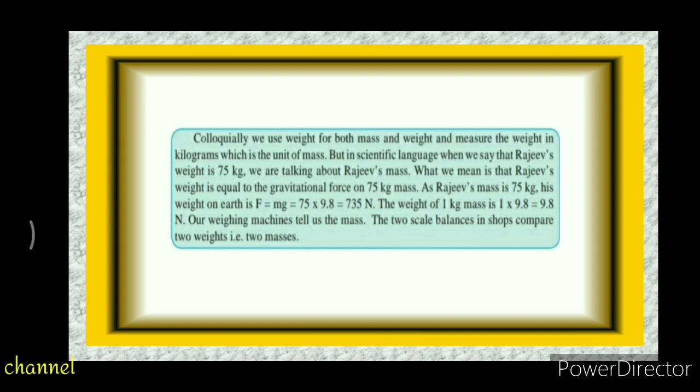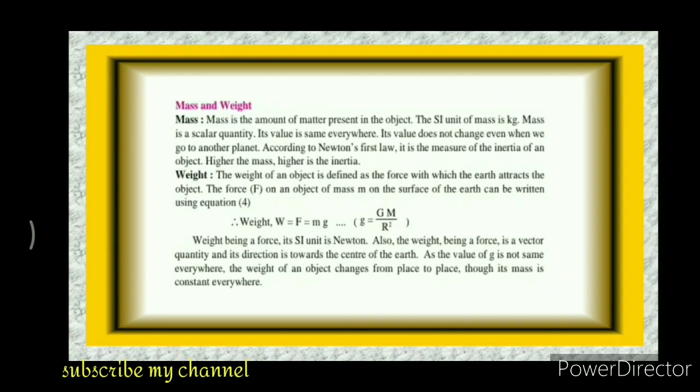As Rajiv's mass is 75 kilogram, his weight on the Earth is F equal to m into g, that is equal to 75 into 9.8, which is equal to 735 N. The weight of 1 kg mass is 1 into 9.8, that is equal to 9.8 N. Our weighing machine tells us the mass. The two-pan scales balances in shops compare two weights, that is, two masses.